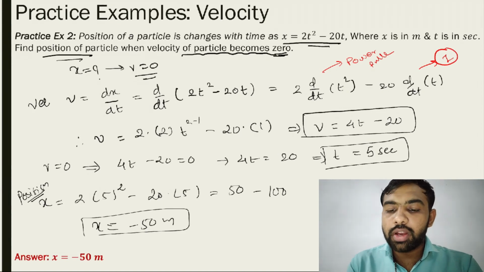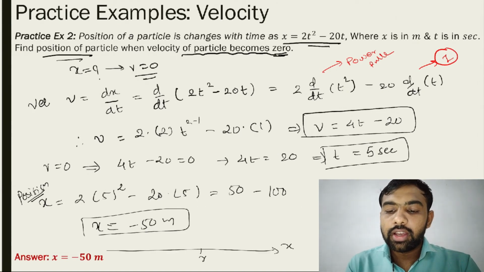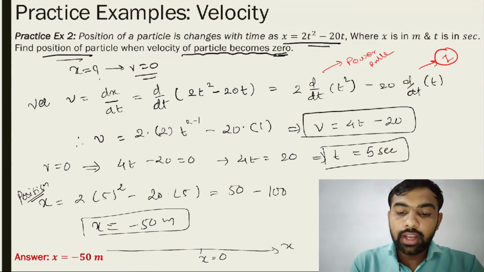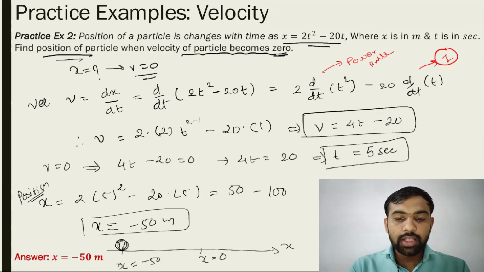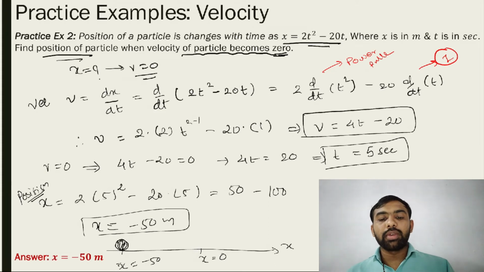What is the meaning of this? You must understand. Suppose it is the x axis, with x = 0 somewhere here, and this is x = −50, meaning the object is at this position. At this position the particle's velocity becomes 0.